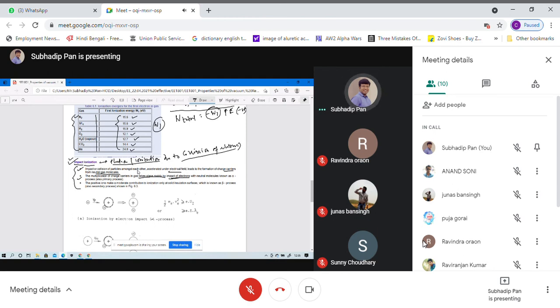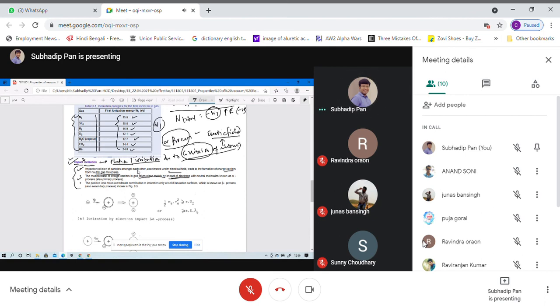This takes place due to the collision of the electron whenever we put this electron in the electric field with a neutral molecule. This process, impact ionization, is also known as the alpha process, also called the primary process.